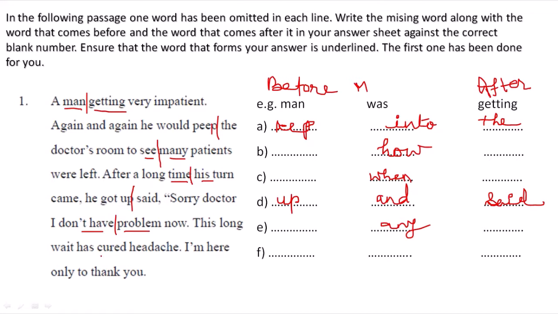Wait has cured headache: cured my headache, because in the next sentence it says I am here only to thank you. So before word is cured, after word is headache, and the missing word is my. And in the last sentence, only to thank you, there is no missing word. You have to note this in your copy notebook so that you can practice.